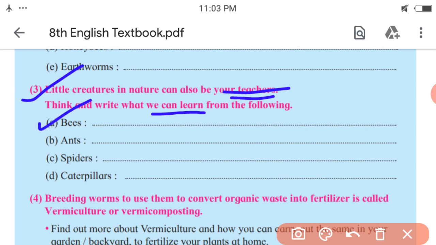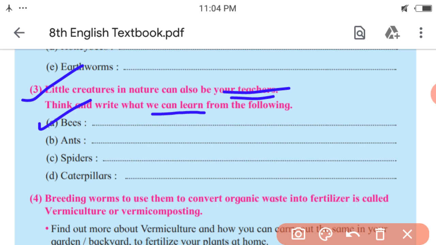So let us see the first one, bees. We all know about bees, what we can learn from them. So especially bees called as busy bee, so we can say we learn working hard from them. We can learn hard work from them.